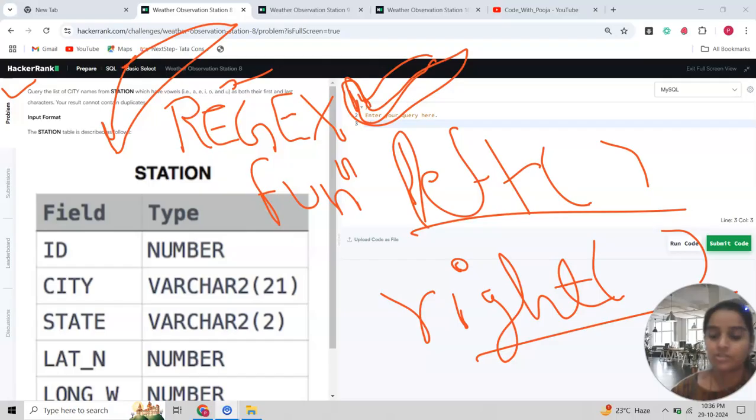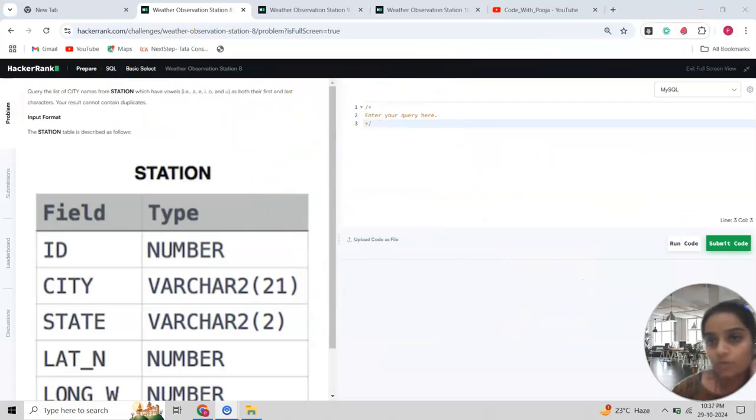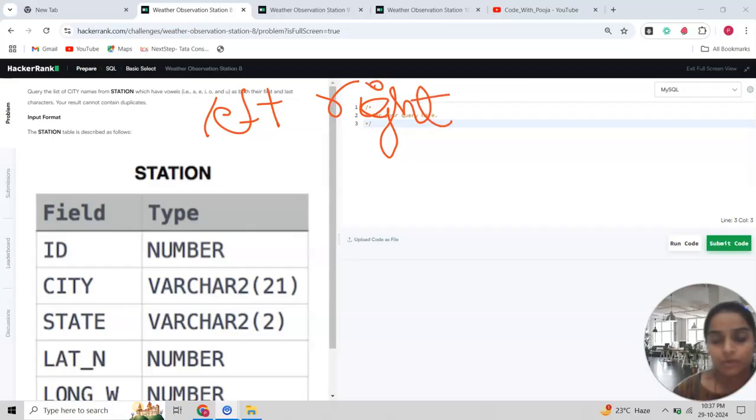Now, what are the left function and right function? In today's video, I will totally use the left and right functions. So these two take arguments, the first argument and the second argument.